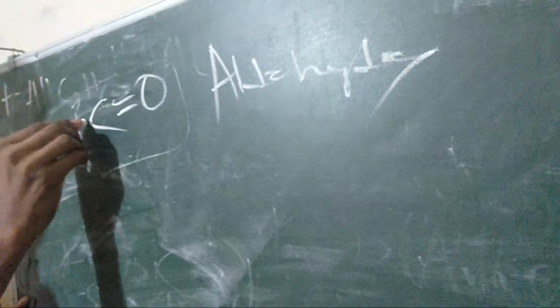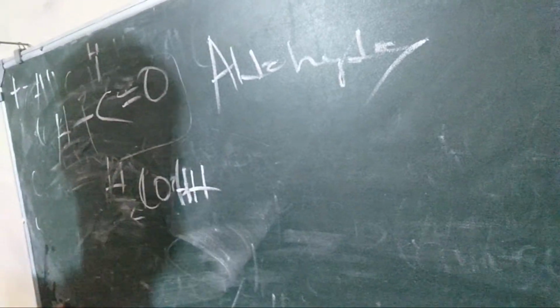How? Because there is H also. If here is H, and then it becomes, here is also H. It becomes HCHO. Yeah, it becomes an aldehyde.